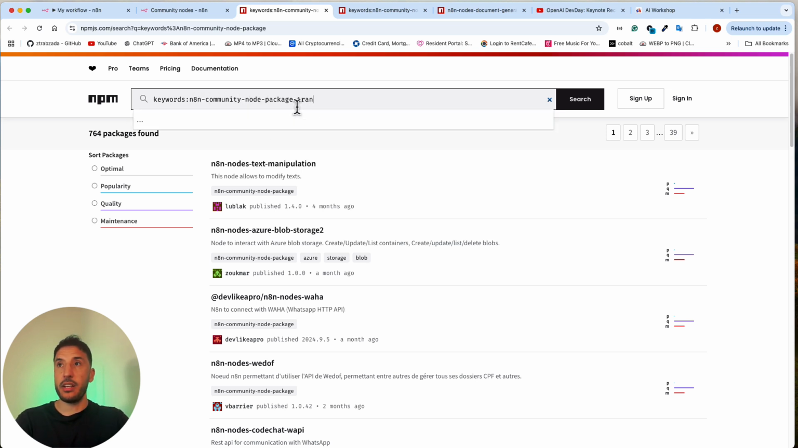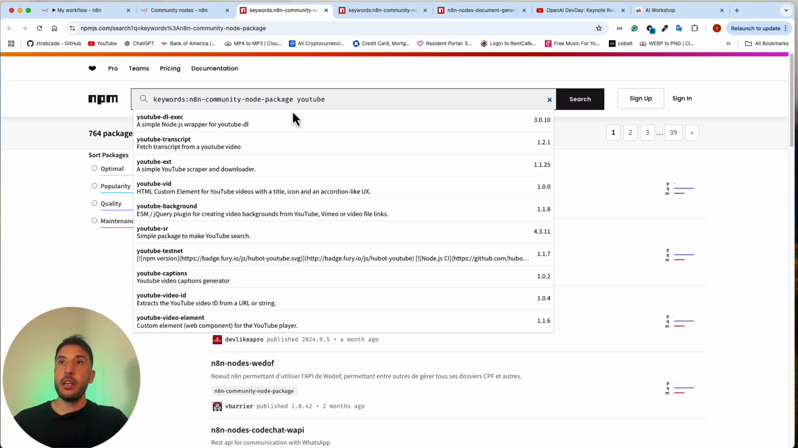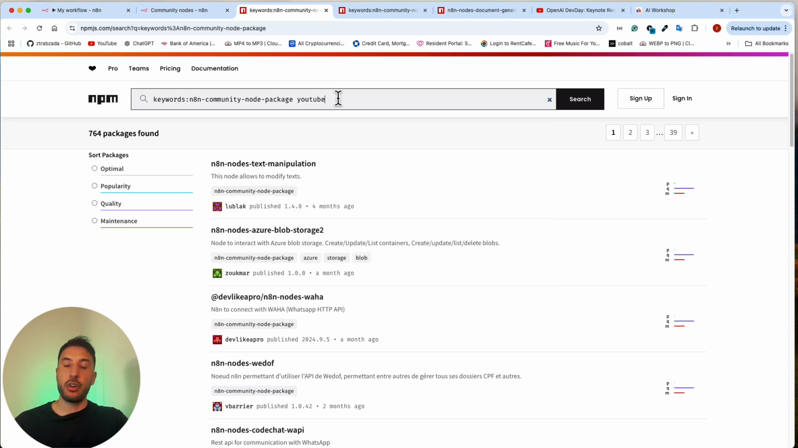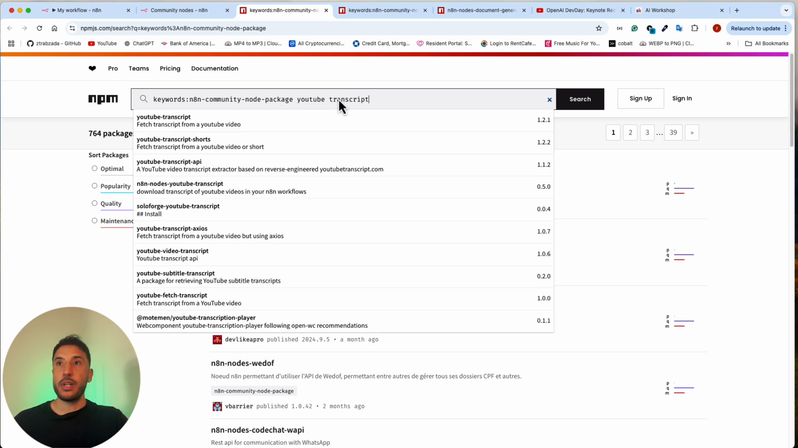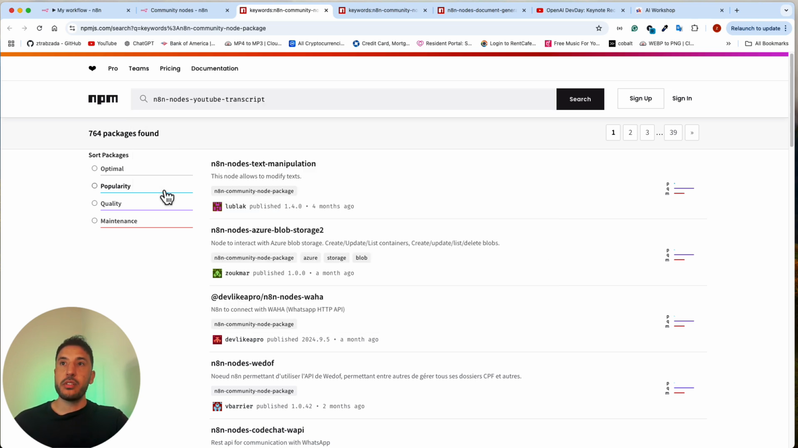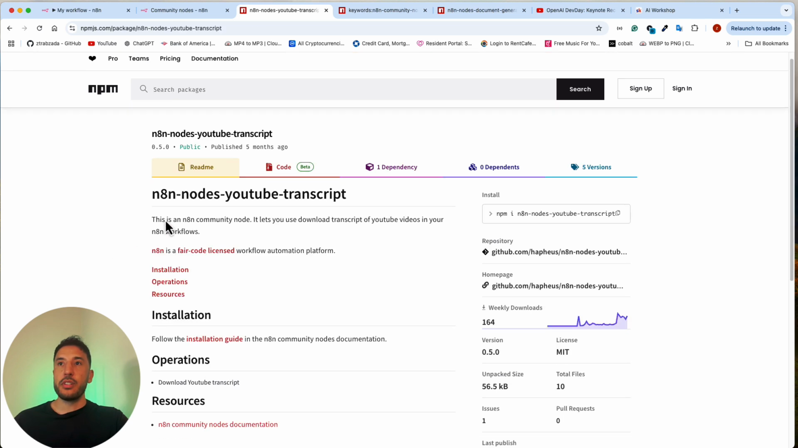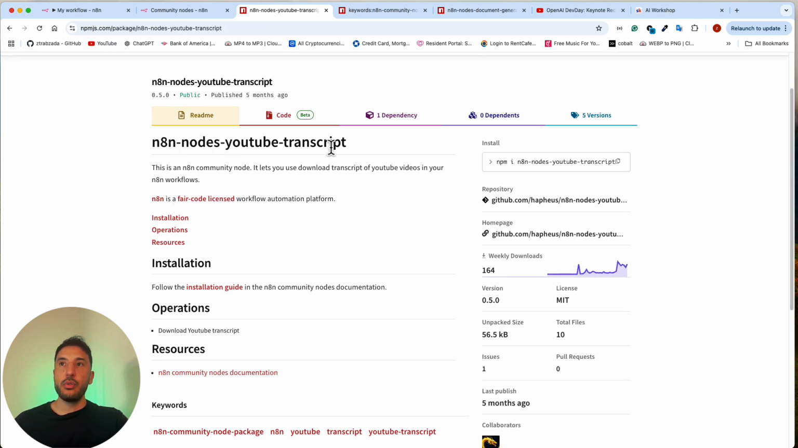So for example, let's say if I search for YouTube, you can see this one is just a YouTube transcript, but this is not for n8n. So you want to make sure you are actually getting the proper community node, otherwise it's not going to work. Okay, so as you can see right here, this is the one that you want to grab, right? So if you click on this, all right, there you go. So this is what it says, n8n nodes YouTube transcript. So all you have to do is click or copy this name or this package.